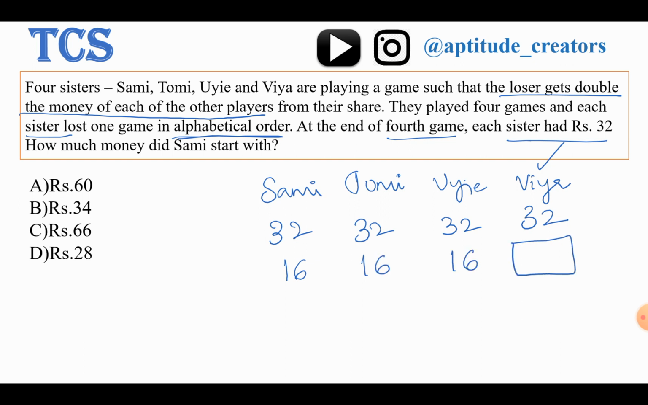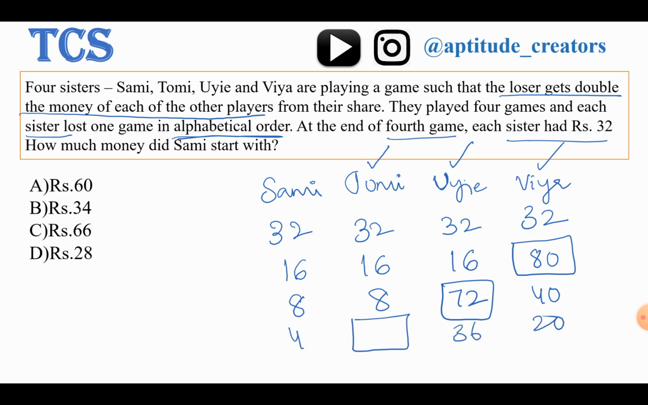Via gets how much money? 16 into 3 plus 32 will give the result as 80. Via gets 80 rupees. Next case, if Yui lost the game, then 8 and this is 40. What is 8 plus 8? 16. 16 plus 40 will give the result as 56. 56 plus 16, 72.